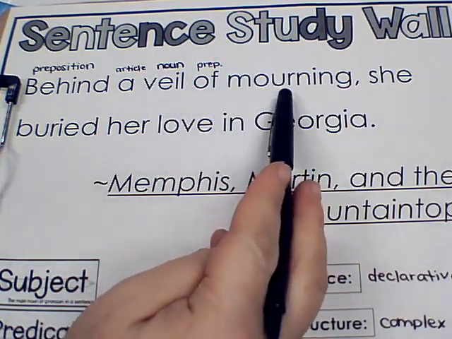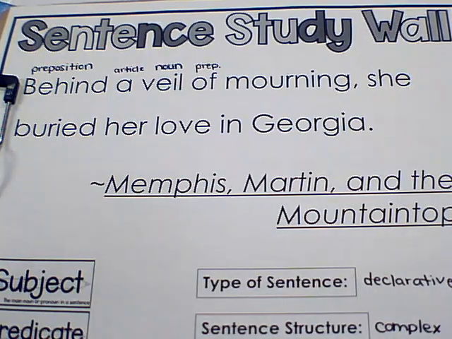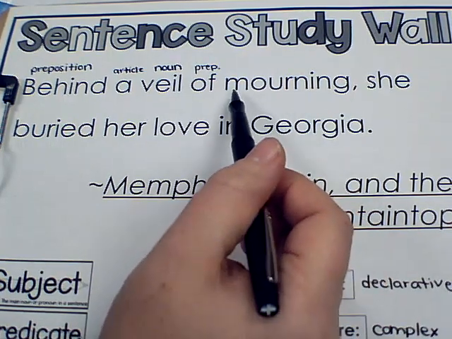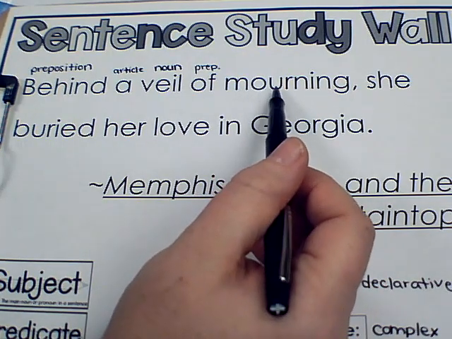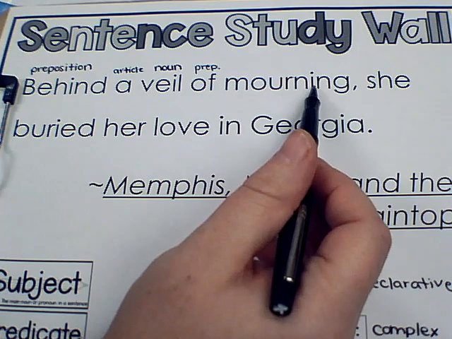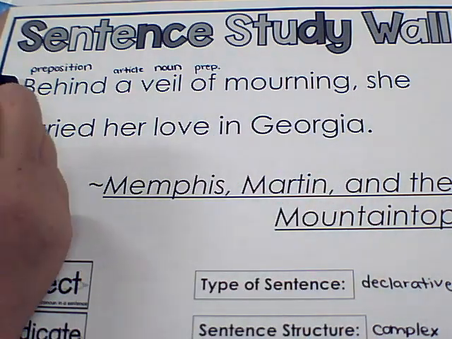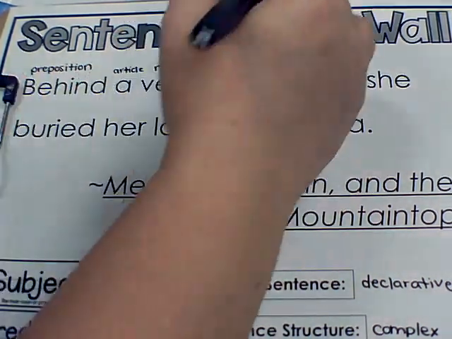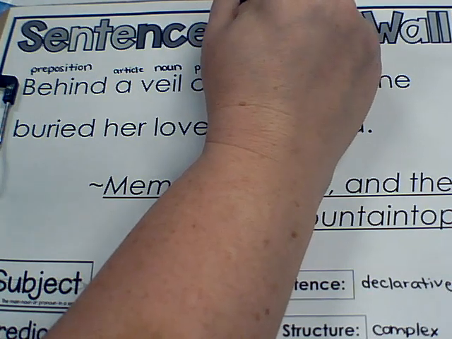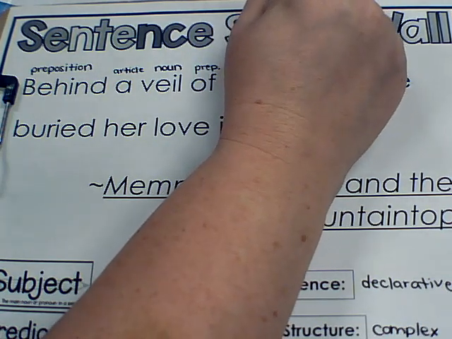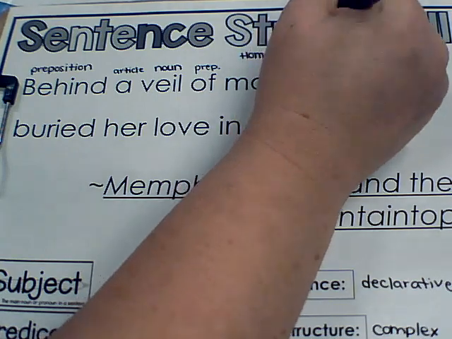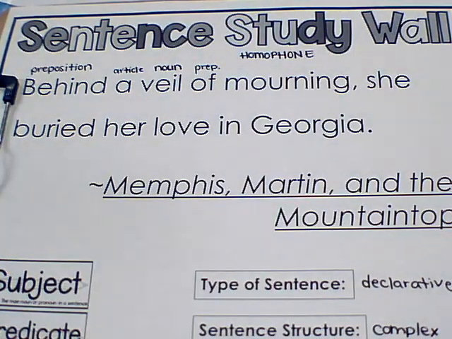Now, this word, morning. Most of us think of the word morning as you just woke up and you're eating breakfast, and that's what morning is. But this is spelled differently. This is spelled M-O-U-R-N-I-N-G. That's not misspelled. That is another spelling because this word is what's called a homophone, which is a word that sounds the same as another one.